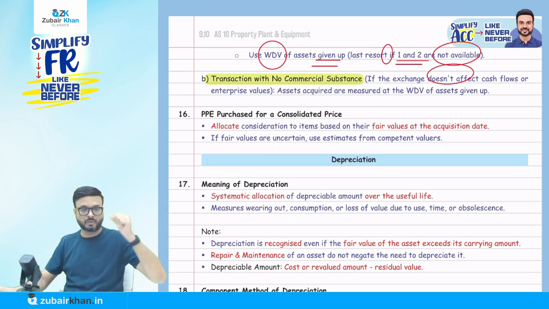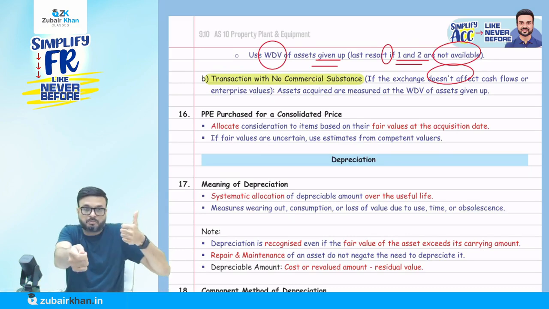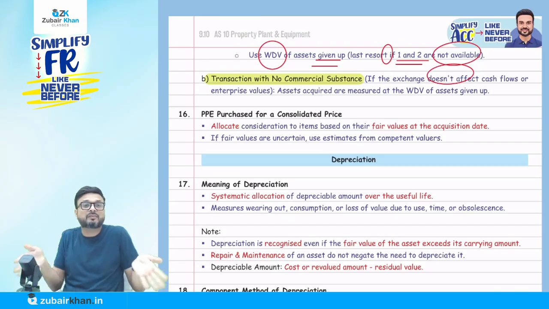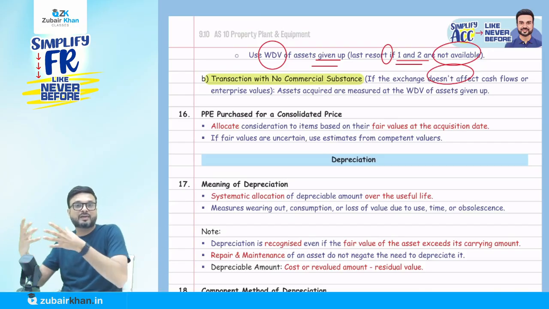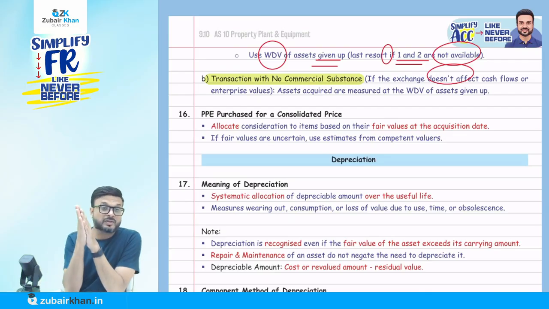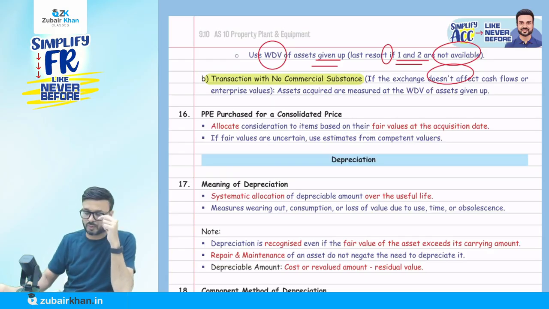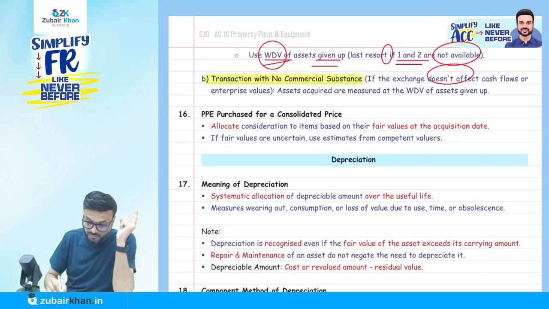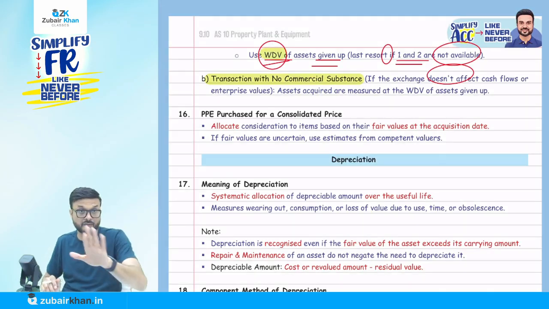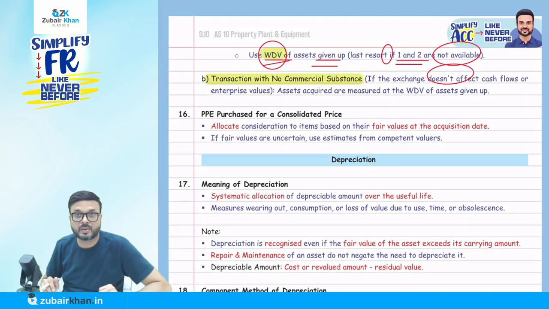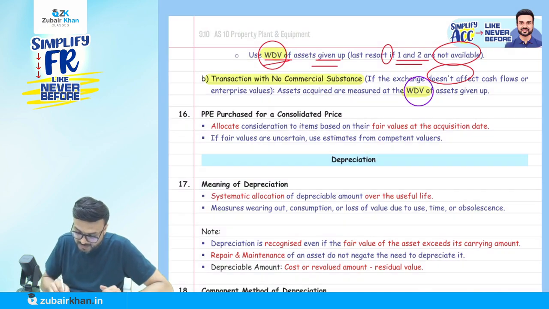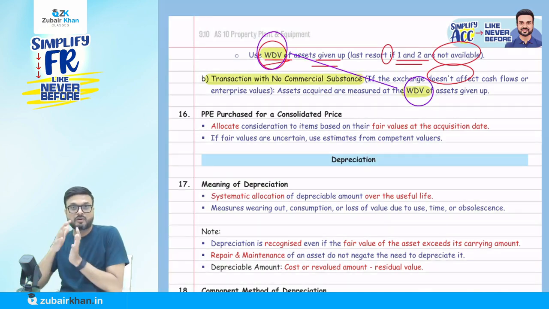To make it simple, what's the first step? Fair value of the asset given. Not available? Fair value of the asset received. Both of them not available? Then WDV of the asset given. Okay, that is in case of a commercial substance. If there is no commercial substance, they say record at the WDV of the asset given, not the fair value. Important point. Here if the asset acquired does not have commercial substance, same treatment: WDV of the asset given.